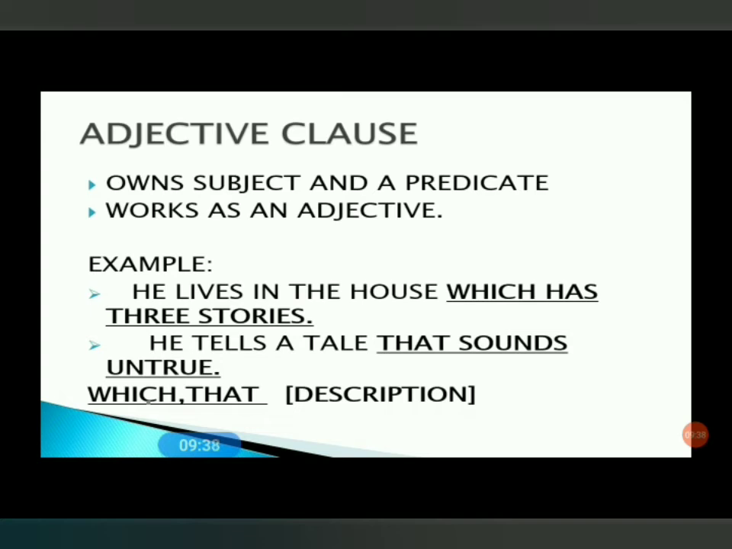He tells a tale that sounds untrue. What kind of a tale does he tell? That sounds untrue. Which and that are used here for the description. So you may say the word that is used for the description works as an adjective clause.